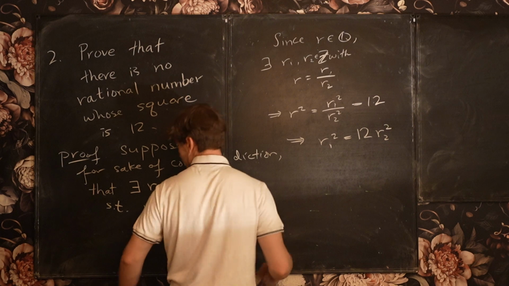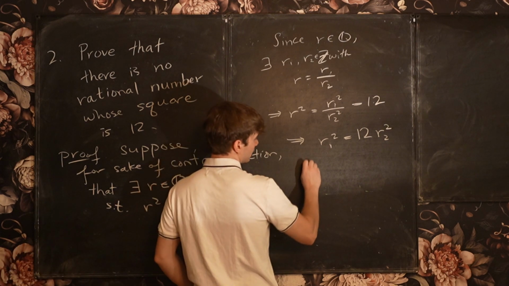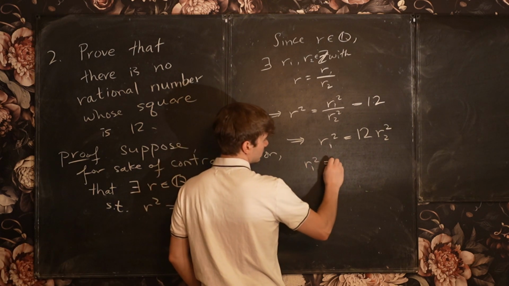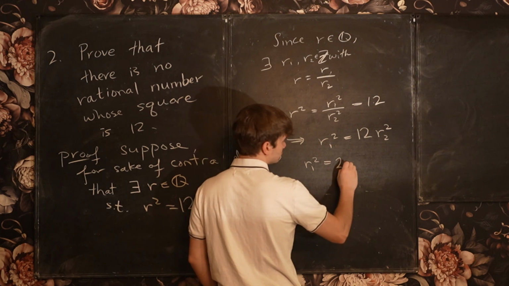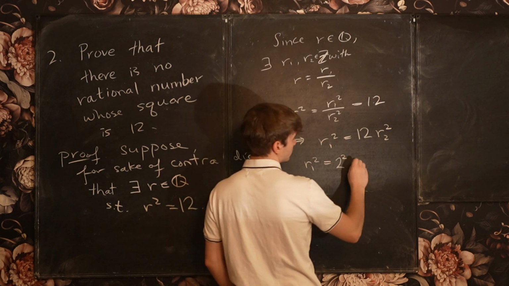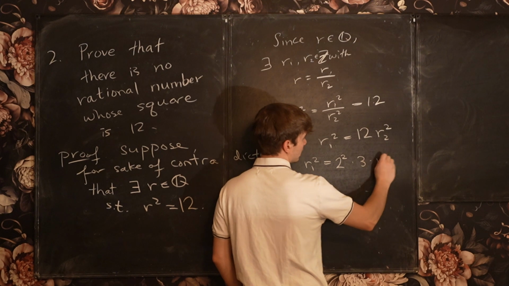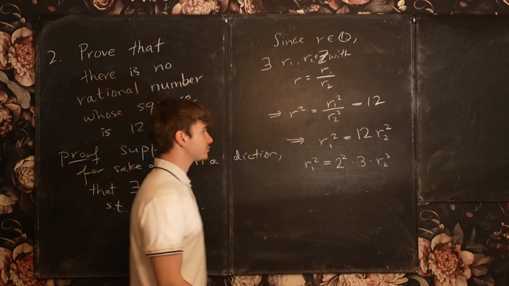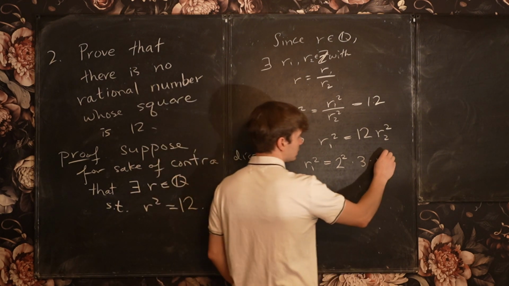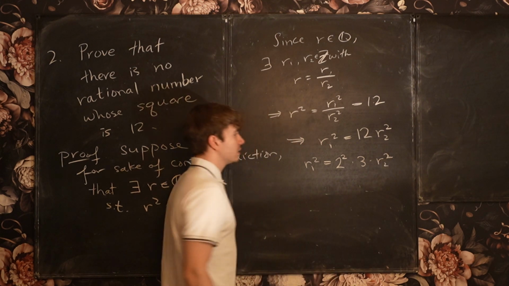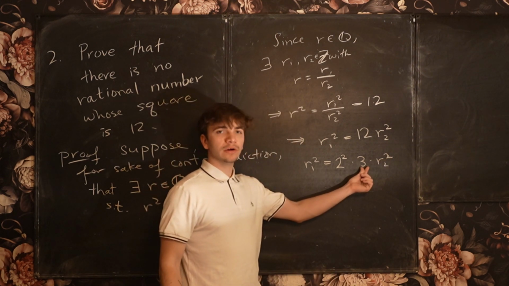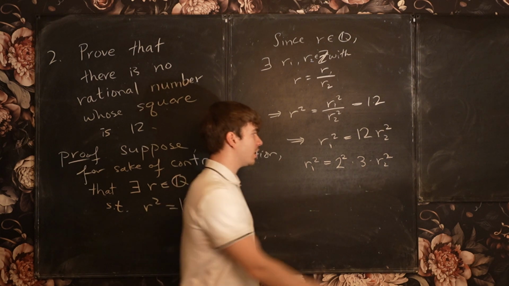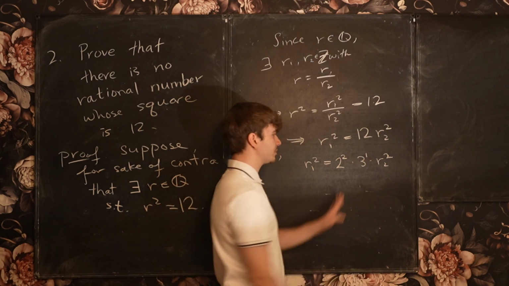So we have that r1 squared is equal to 2 squared times 3 times r2 squared, okay? So notice that the power of 3 is to an odd power in this expression, okay?